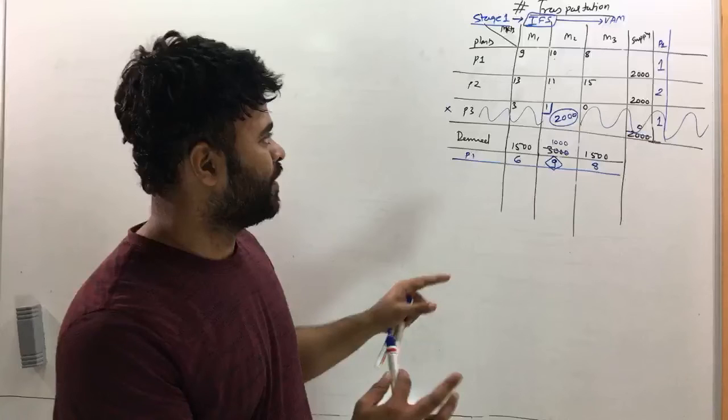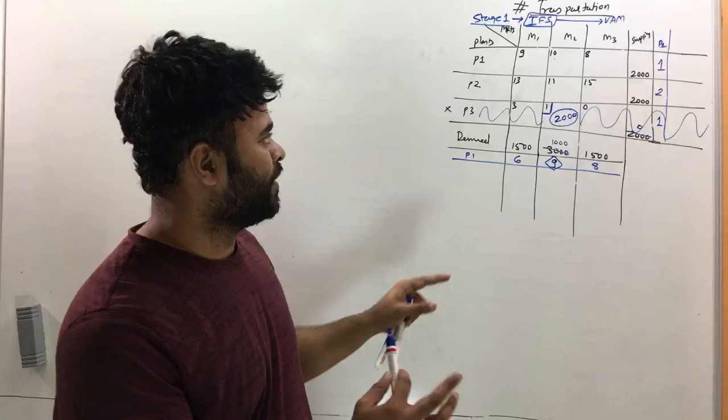Okay. So now your table is smaller than before. Okay. Work with only these 4 cells because everything else is exhausted. This column is gone. This row is gone. So you only work with these 4 cells. And now we find penalty P3. For the first row, you have only these 2 values, 9 minus 10, the difference is 1. Now for P2, the difference is 2. And now penalty 3 for the first row is going to be 13 and 4, the difference is 4. And 10 and 1, the difference is 1.